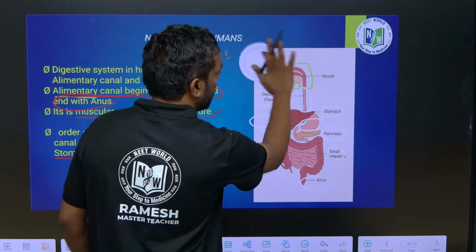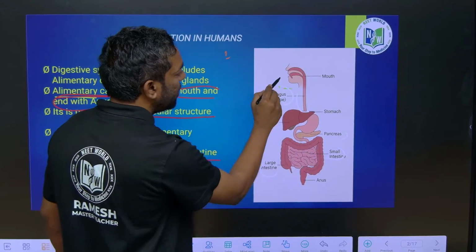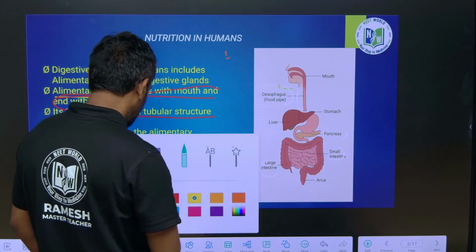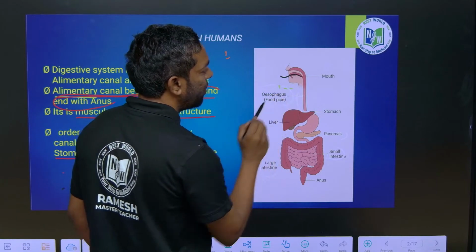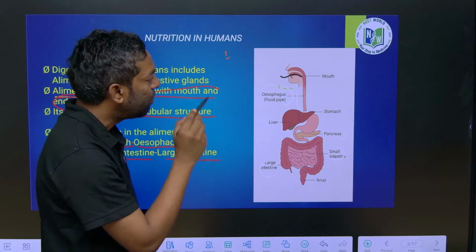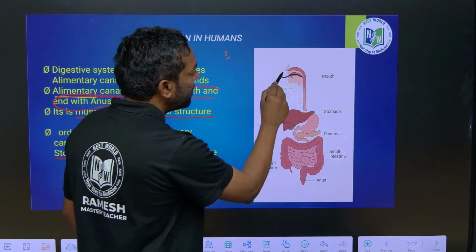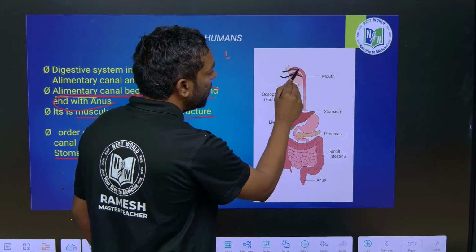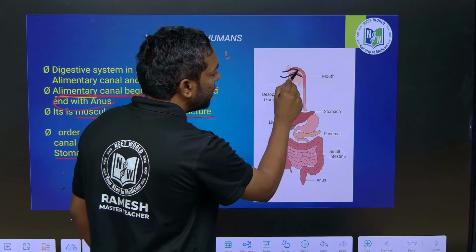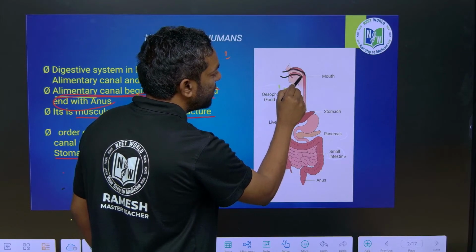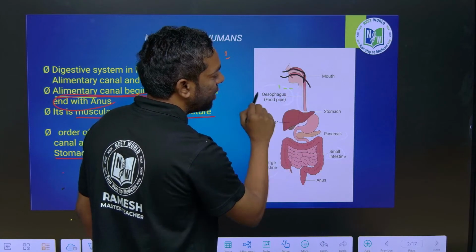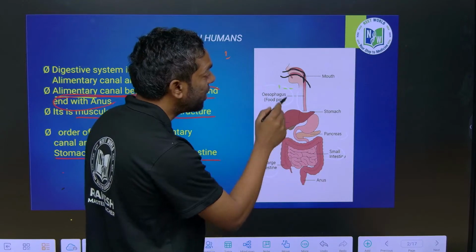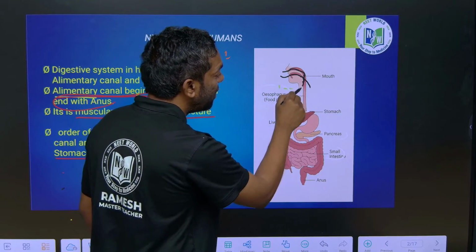Guys, we can eat the food from this side. Just look into this. We eat food through the mouth, right? We breathe the gas through the nose, right? So, this is the gas pipe and this is the food pipe. The food pipe carries forward, and the gas pipe goes behind and enters the lungs.